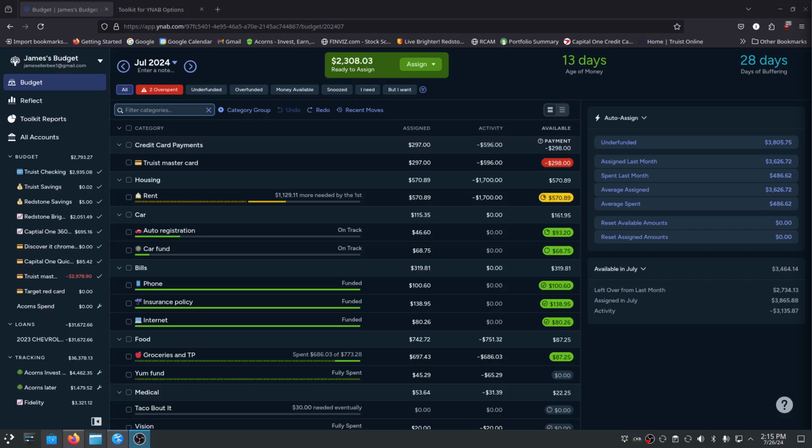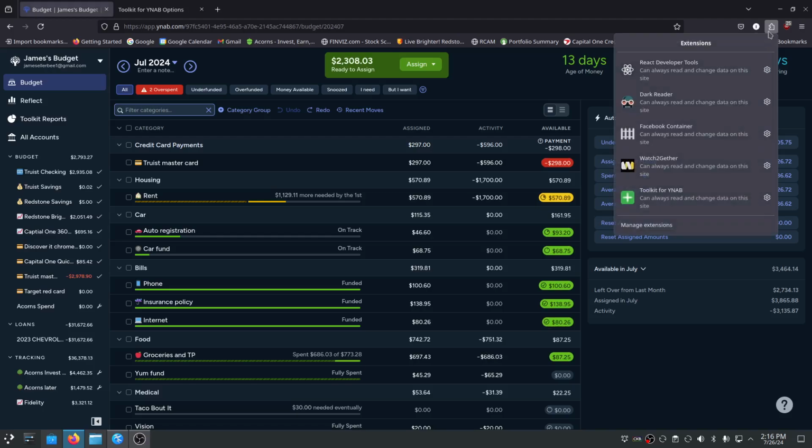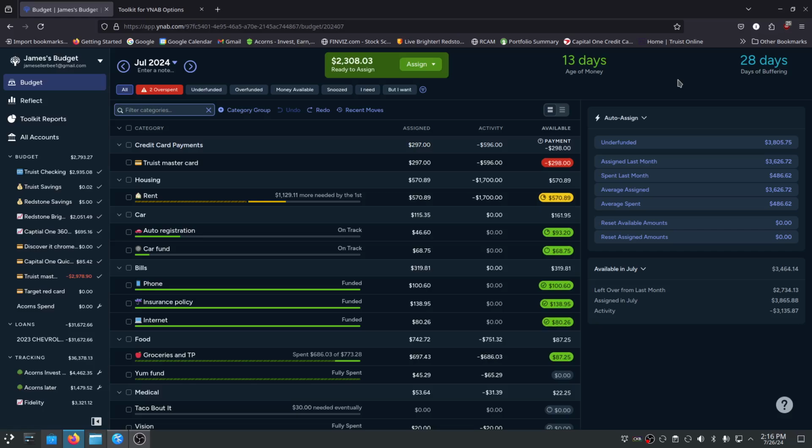But before I do that, I'd like to thank a commenter. Forgive me if the pronunciation is wrong, but Rainbear, for pointing out that the days of buffering is a browser extension, and at least for the case of Firefox, that extension is Toolkit for YNAB. So I've installed that, and it's expanded the web app's functionality. Primarily, I've got the days of buffering enabled in Toolkit reports.